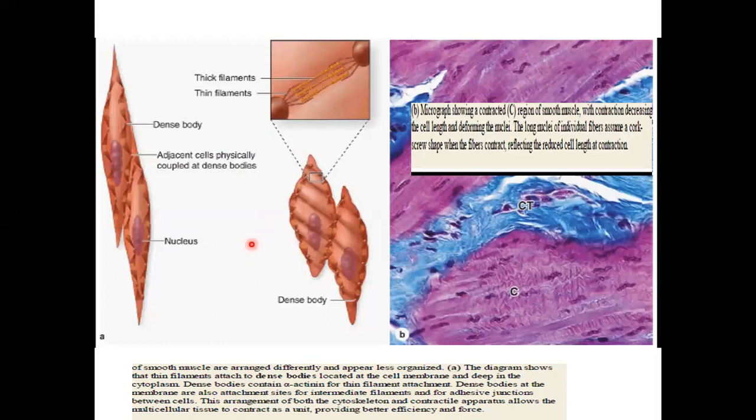So when the thick and thin filaments, myosin and actin, slide past each other, the process is similar. First of all, troponin has to be activated. Tropomyosin has to be activated. Then actin is activated. Then actin attaches to myosin. Then the heads are pulled by the tails.